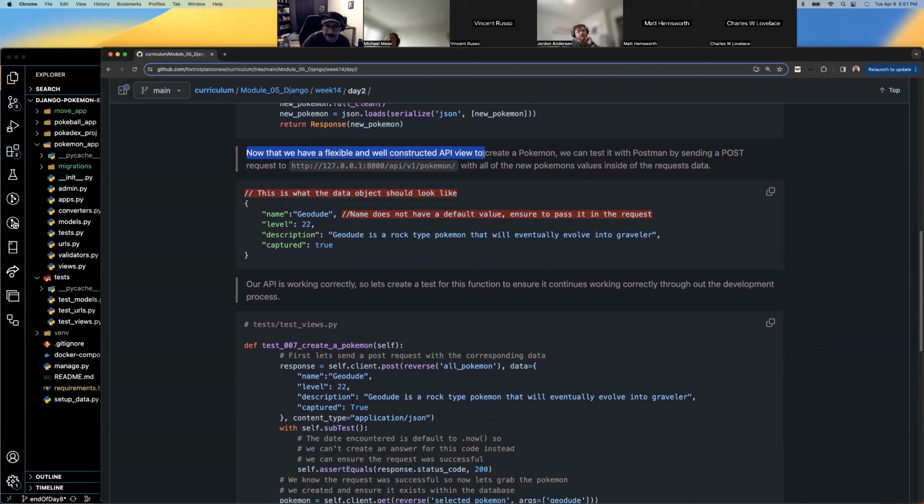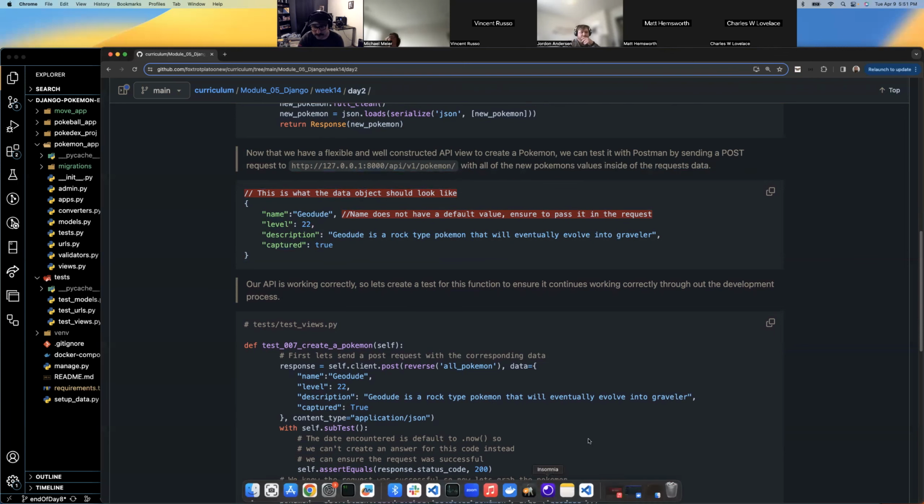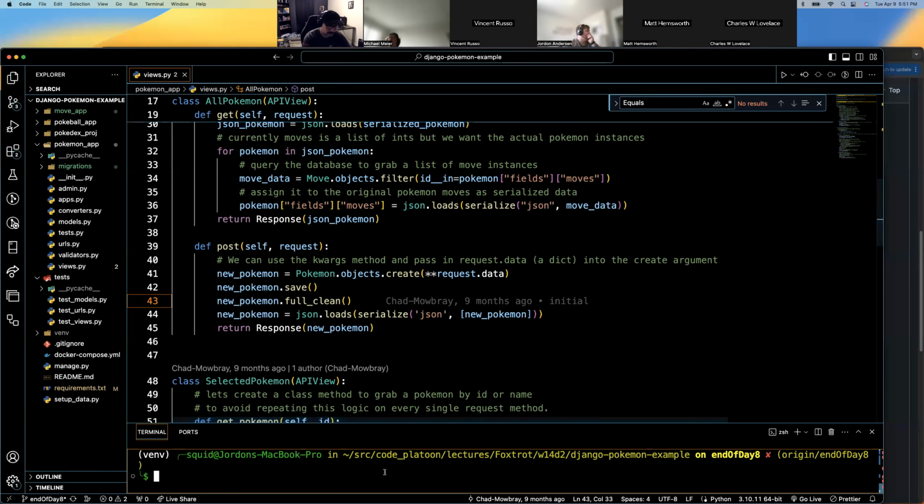Now that we have a flexible, well-constructed API to view and create a Pokemon, we can test it with Postman. I'm going to use Insomnia by sending a POST request here with all the new Pokemon's values inside of the request data. Let's see it. First of all,